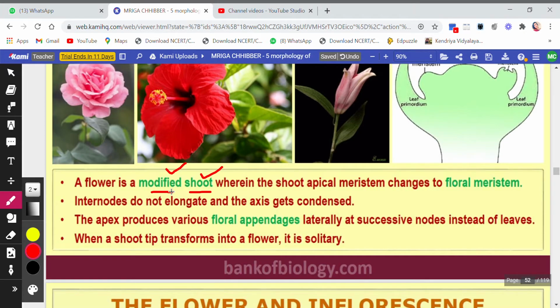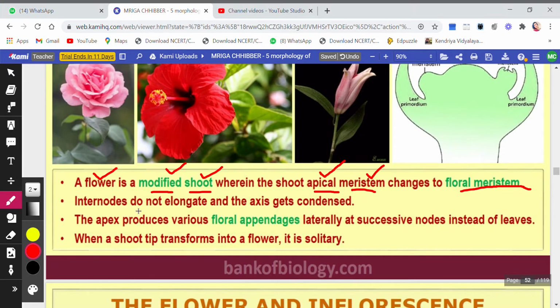It is actually a few cells or a few tissues of the shoot which get modified and are converted into a structure called flower. So it is a modified shoot wherein the shoot apical meristem, the apical meristematic tissues, will get modified into flower and change into floral meristem.